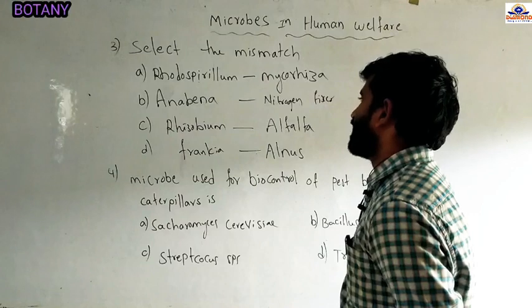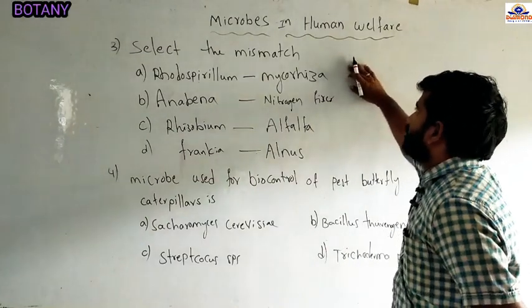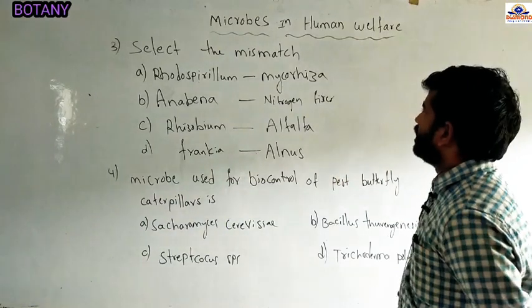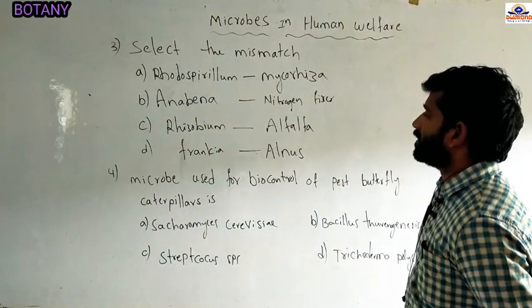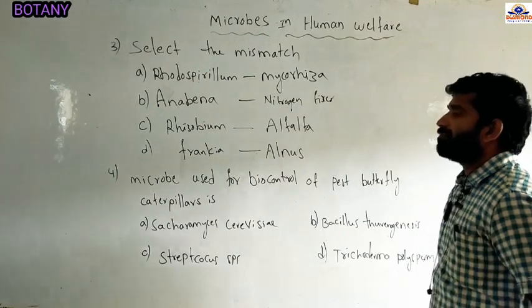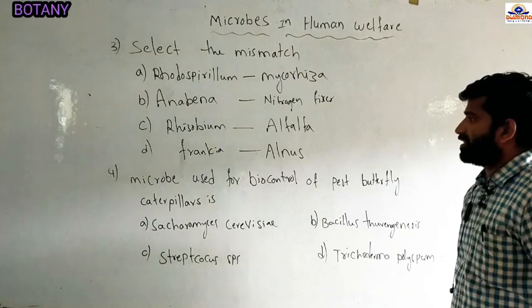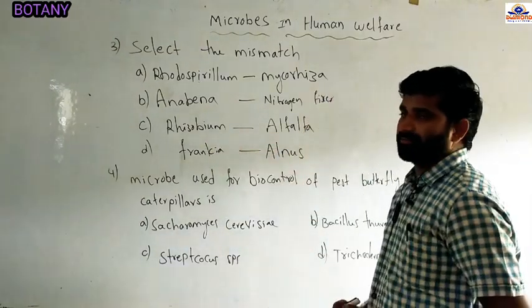Select the mismatch. Option A, Rhodospirillum, mycorrhiza. Option B, Anabaena, nitrogen. Option C, Rhizobium, alfalfa. And option D, Frankia, Alnus. Out of these, we have to identify the mismatch. See now, Frankia.